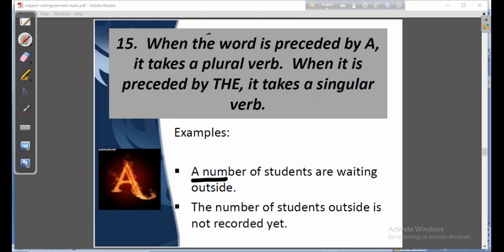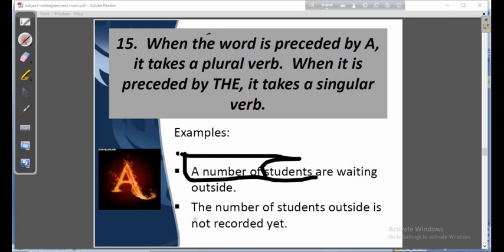Like, a number of students. A number of is a phrase that means many, a lot of, a huge number of. So it's not singular, it's plural. A number of students are waiting outside. Here it doesn't mean only one student, rather it means many students.